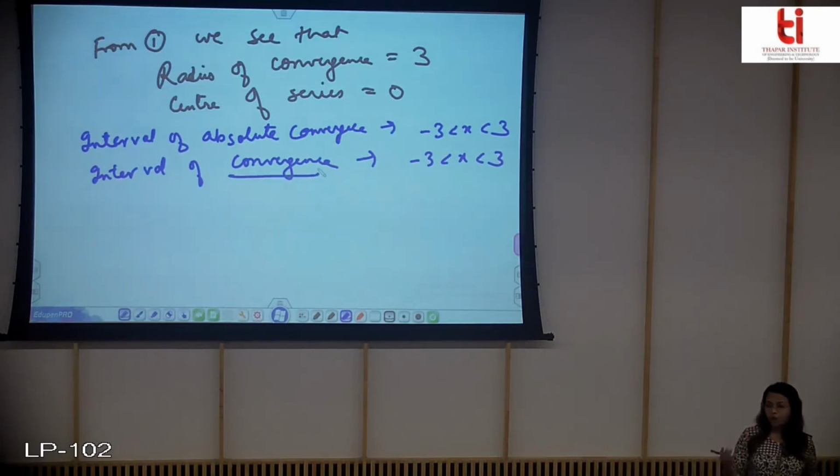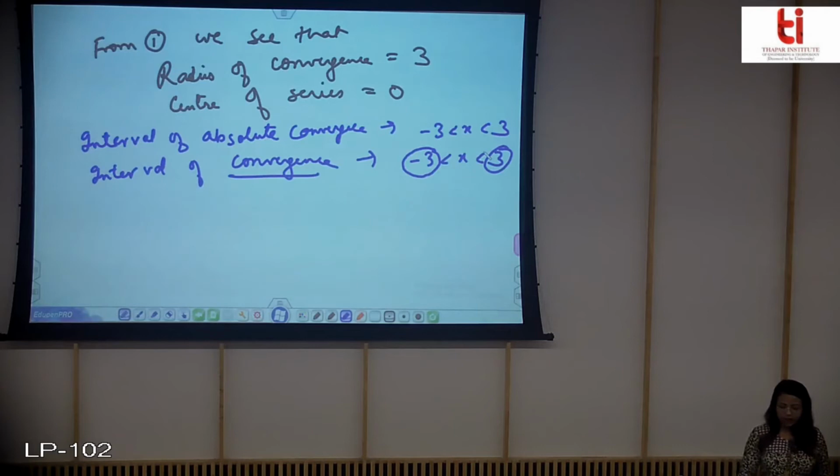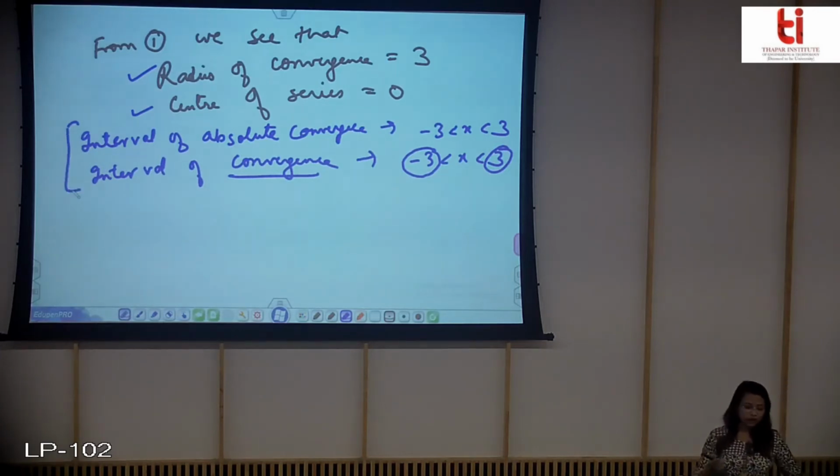Now some more points can be added, that is the end points, because till now we haven't seen what will happen at the end points. So let us check, this is not the final answer. This is what we have done till now. Under that we have written the radius, and this can have two more points, because till now we haven't seen what will happen at -3 and 3.